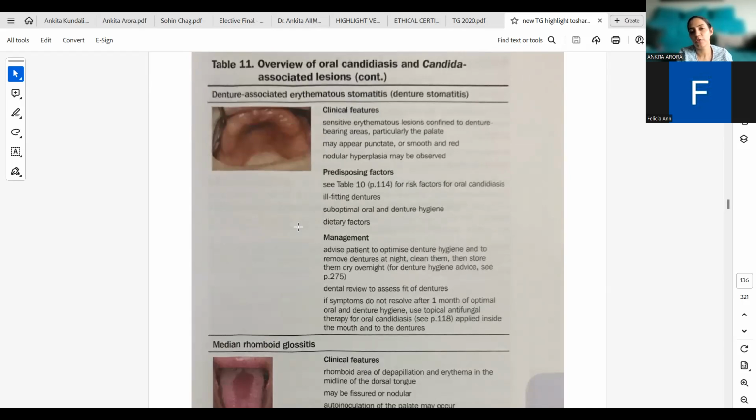Just after my internship, I was practicing for a month and a half in a rural setup. A villager lady visited, back in India, and I had not seen such a devastating candidiasis in anyone's mouth. I still have the memory of that patient.